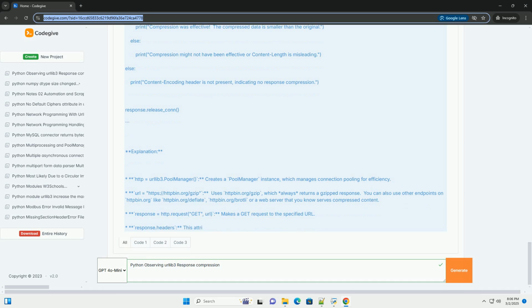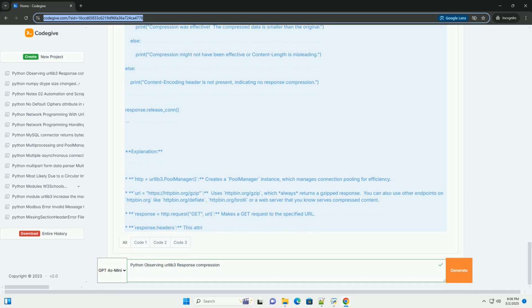Content-Encoding header is present, but data is not decompressing correctly. This is often a sign of incorrect decompression logic or a corrupted compressed stream. Make sure you're using the correct decompression algorithm, gzip, deflate, brotli, and that the data is not truncated or altered during transmission.